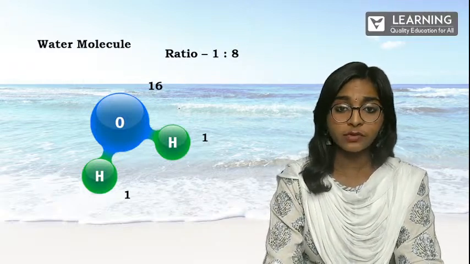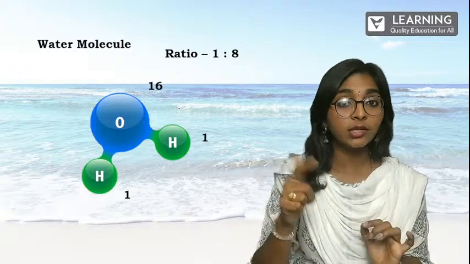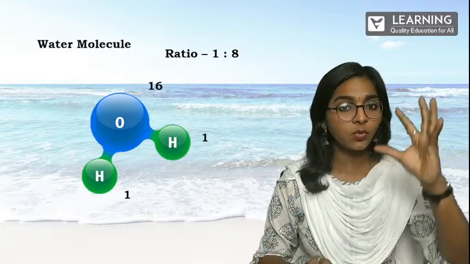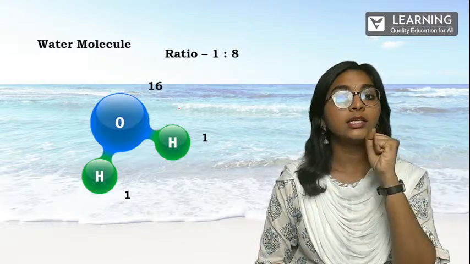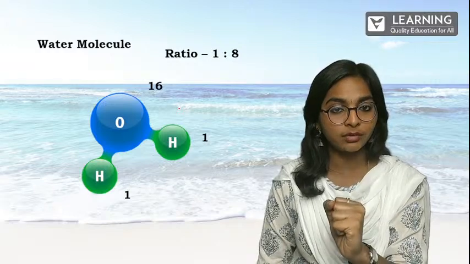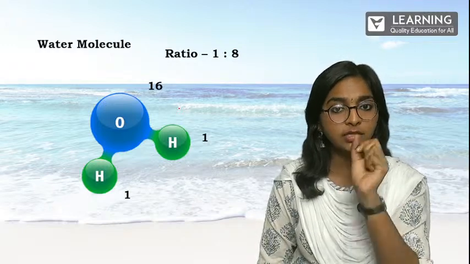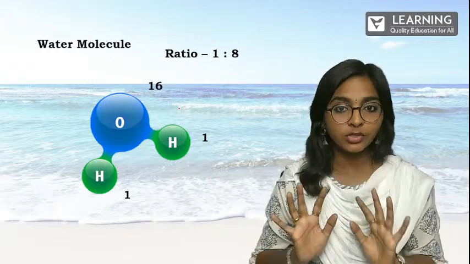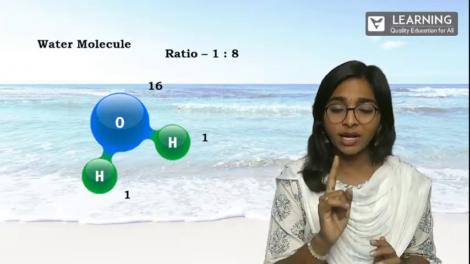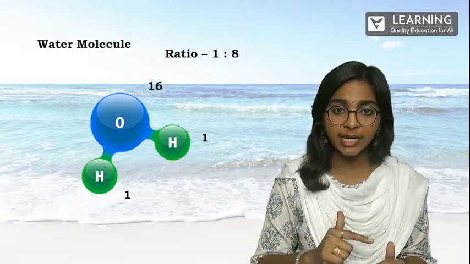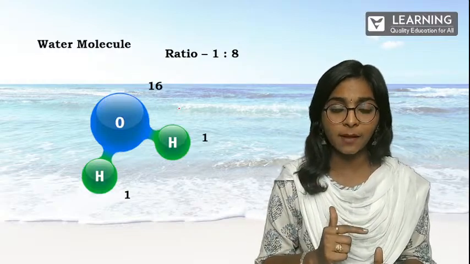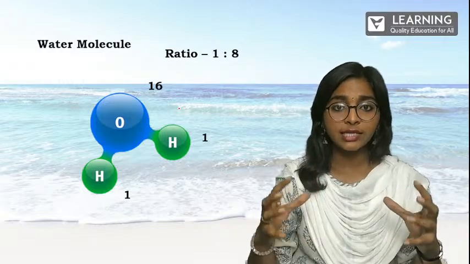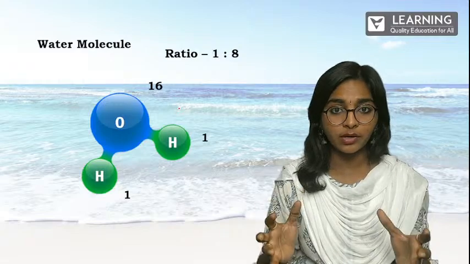So the ratio of this water is not going to change. Recall the first thing I said: solid, liquid, gas. Wherever you take it, even as a vapor, if you trap the water, it's going to be in the ratio of 1 is to 8, which means 2 parts hydrogen combine with 1 part oxygen only. Nowhere is it going to change. Even if 1 extra oxygen or 1 extra hydrogen is added, the entire compound is going to change, so we are not going to get the compound we want.